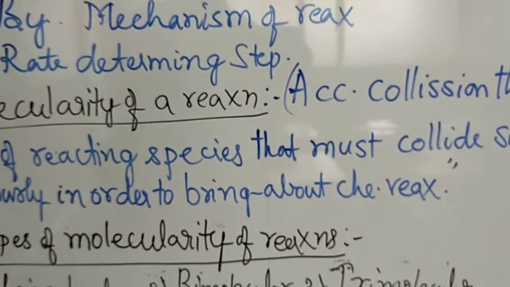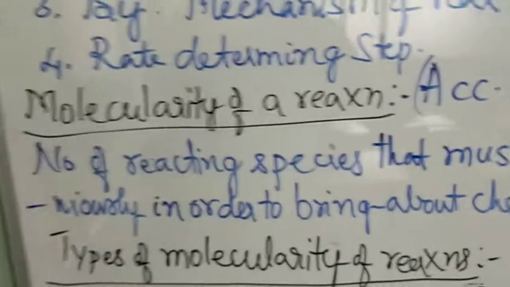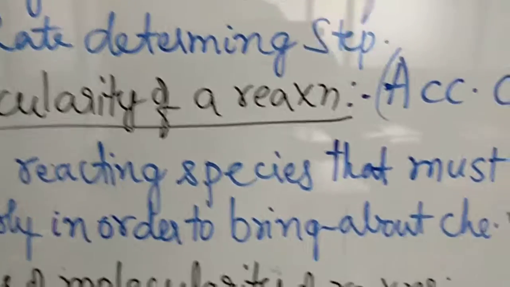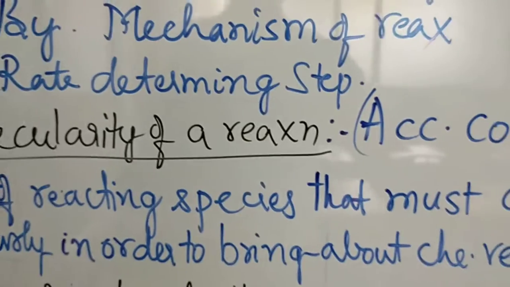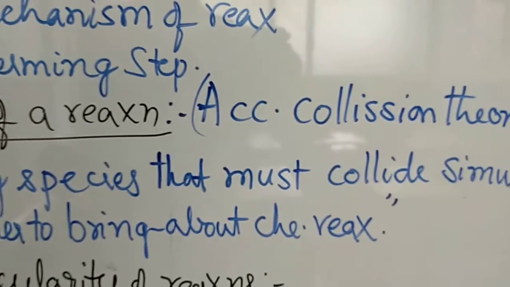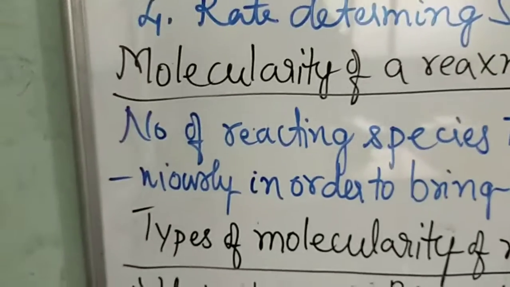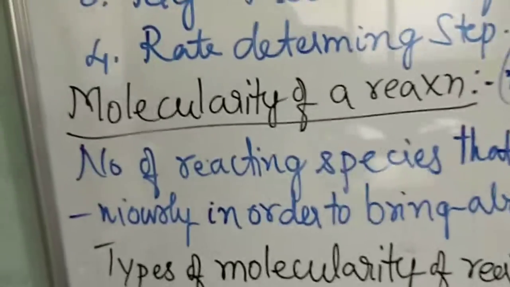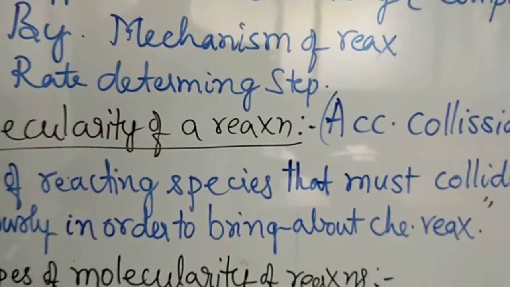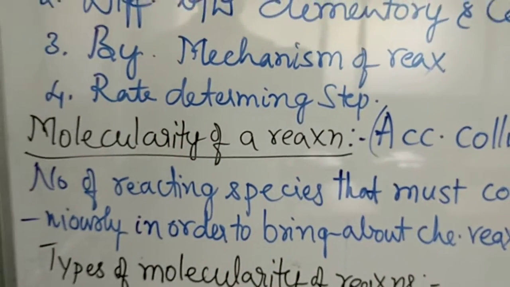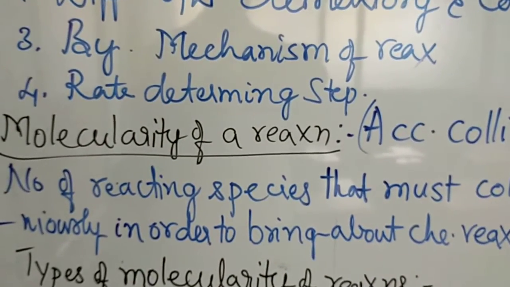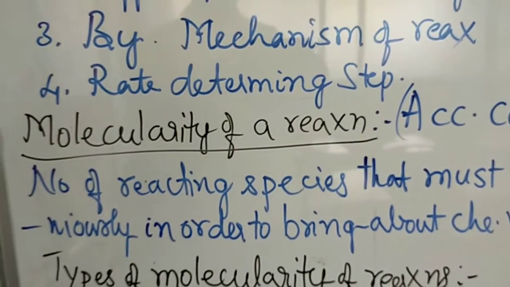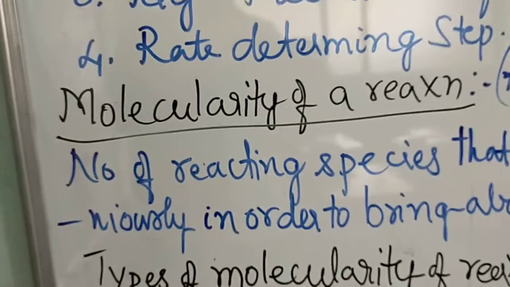According to collision theory, the molecularity of a reaction means the number of the reacting species that must collide simultaneously in order to bring about the chemical reaction. Here, according to collision theory, there should be a collision of the atoms, ions and molecules to bring about the reaction. So there should be a collision during the time of the reaction. So that's about the molecularity of reaction.